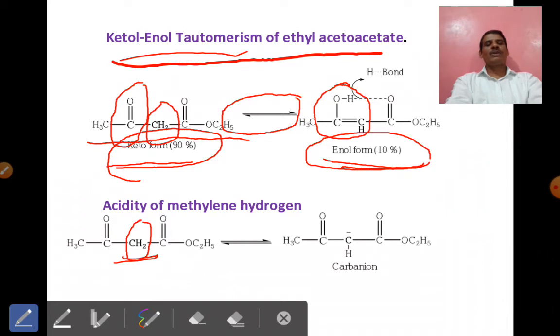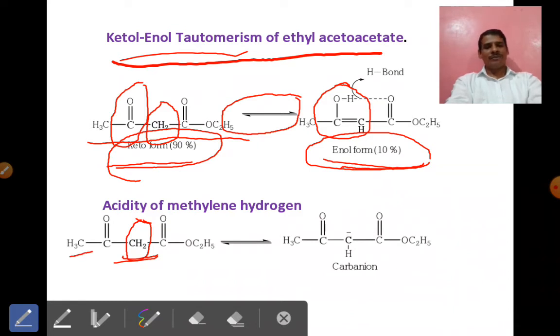After donation of the H plus ion, the minus ion, that is the anion, can be stabilized by these two carbonyl functional groups, and we know that if the anion is stabilized by these two carbonyl groups, it maintains more stability of that particular anion also. Hence we can say that this methylene group is more acidic as compared to this methyl group.